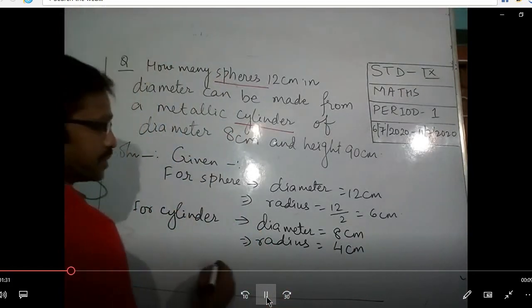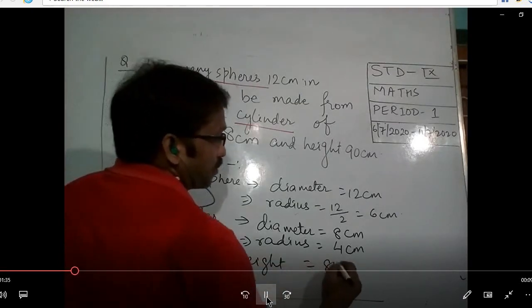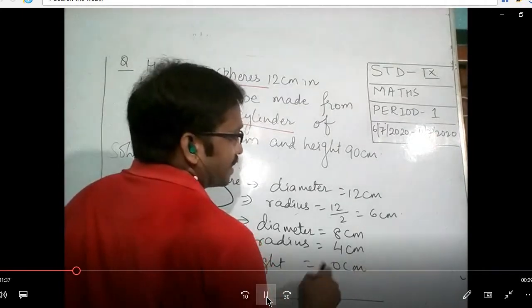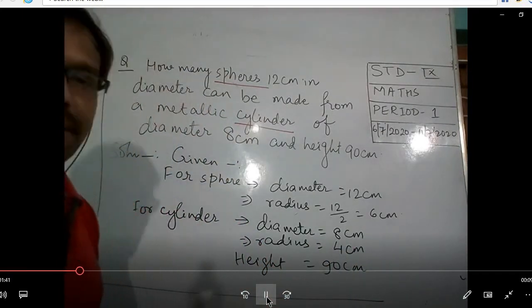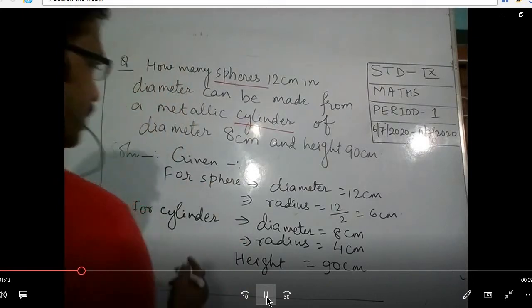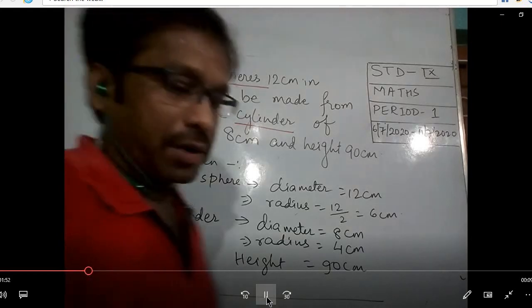And what else is given? Height of the cylinder is given. So height is equal to 90 centimeters. Clear? So this information they have given, I am writing here in this corner also. Sphere, radius is equal to 6; cylinder, radius is equal to 4, height is equal to 90 centimeters. Now what will happen?